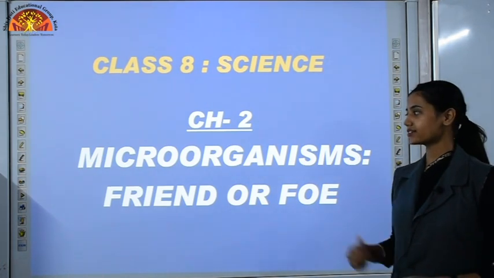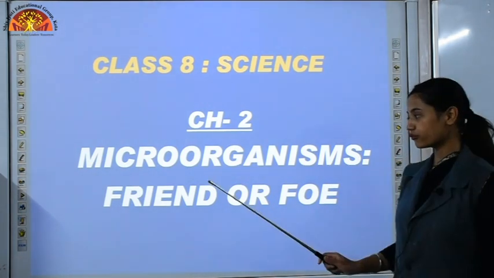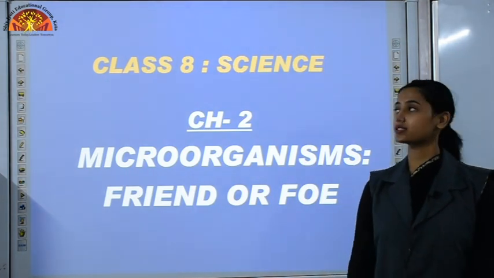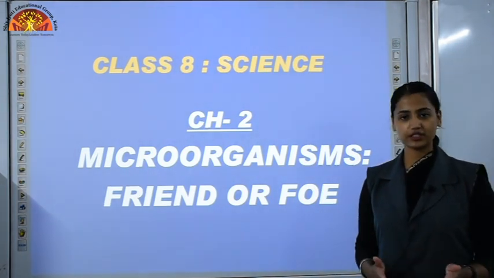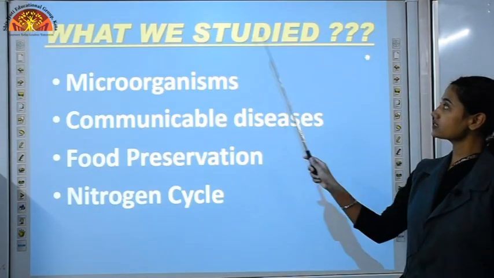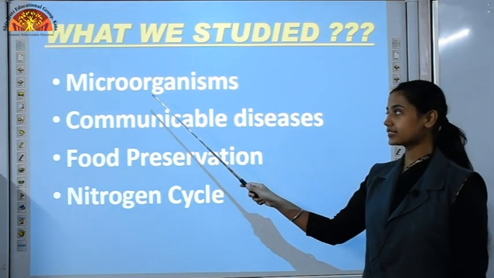Now it's time to revise chapter 2, microorganisms, friend or foe. So open page number 23 in your books. Now page number may vary depending on the edition of your book. What we studied so far, microorganisms.